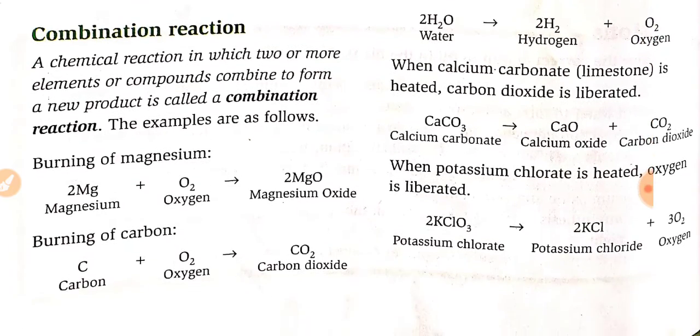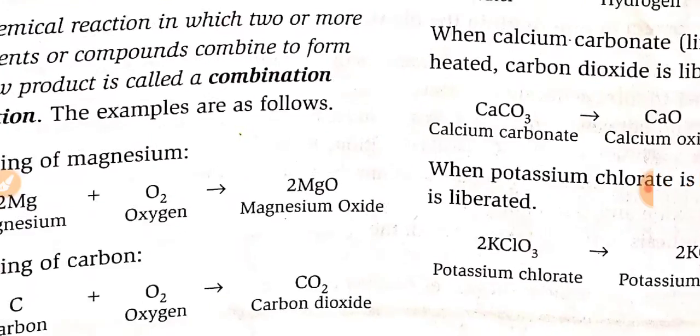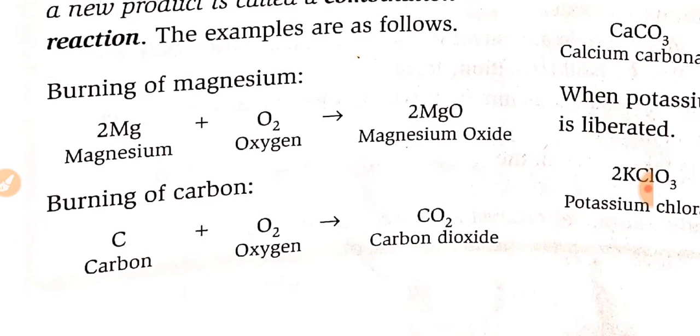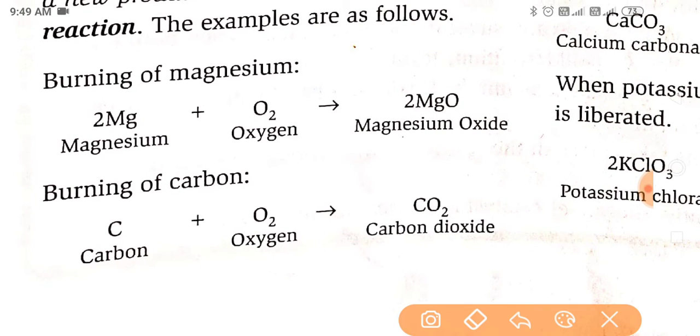First, we read about the combination reaction. A chemical reaction in which two or more elements or compounds combine to form a new product is called a combination reaction. The examples are as follows. First is burning of magnesium. When magnesium is burned in air, it forms magnesium oxide.